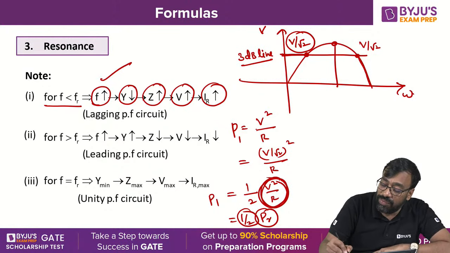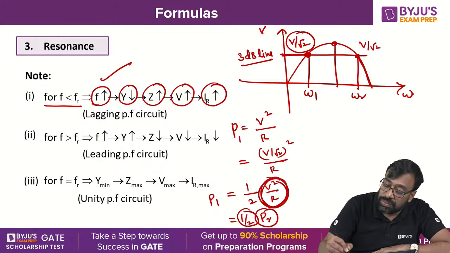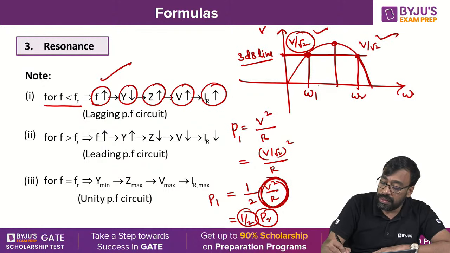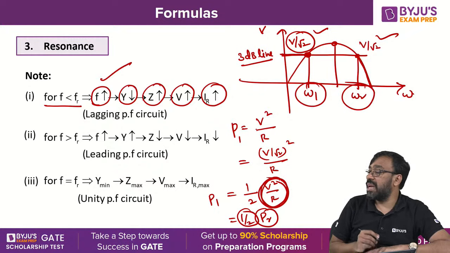At the 3 dB line, the voltage at this point will be V by root 2. These two are the half power frequencies, we can call them.